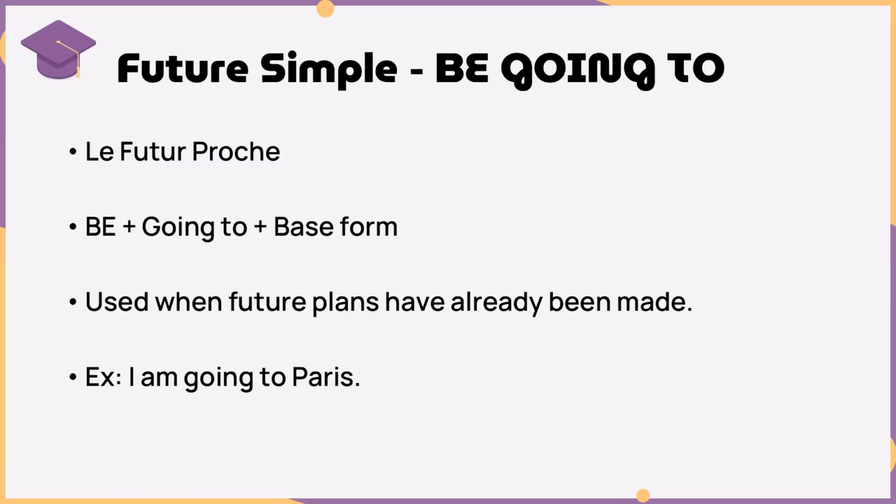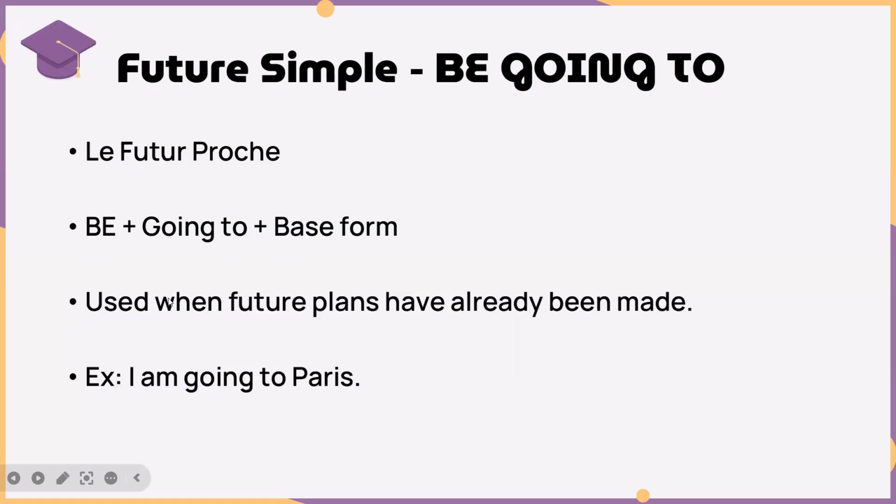The next structure that we can use to talk about the future, or the future simple tense, is be going to. We have to conjugate the verb to be. Be going to is always the same. And then after be going to, we have to use the base form, okay? And for those who speak French, this is the futur proche, okay? So the conjugation of the verb to be has to be in the present tense. So I am, you are, he, she, it is, we are, they are, going to, plus the verb that we're using.